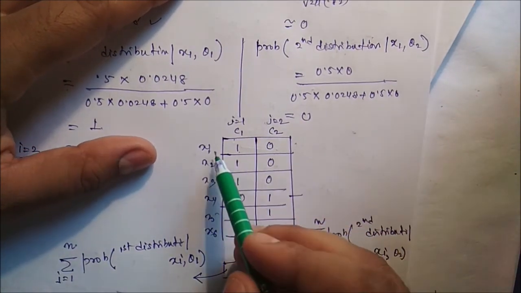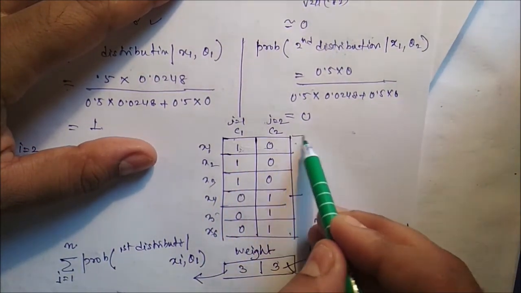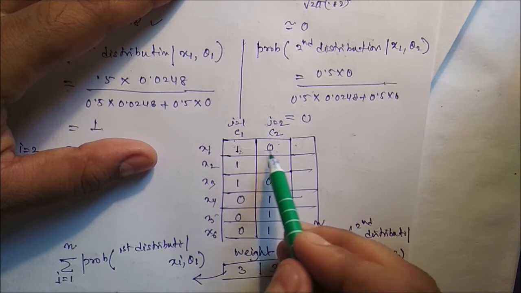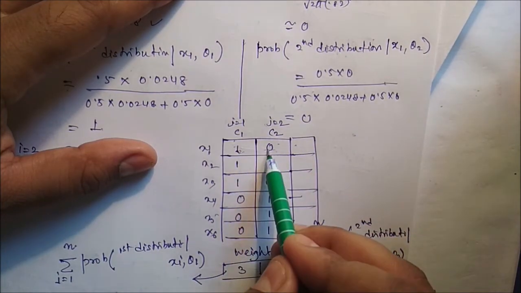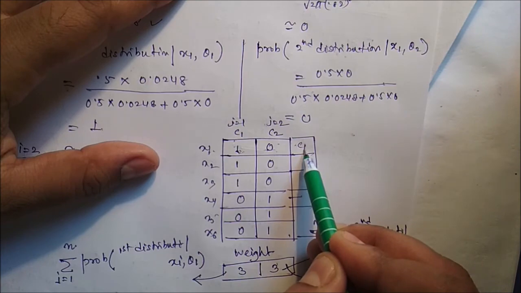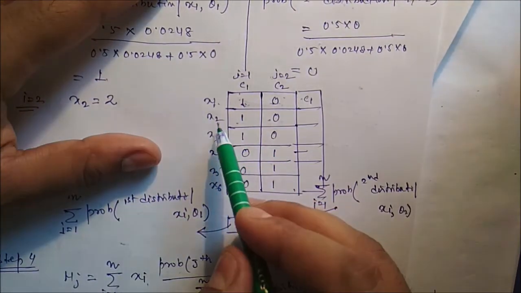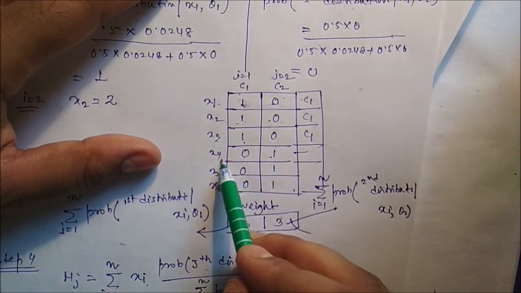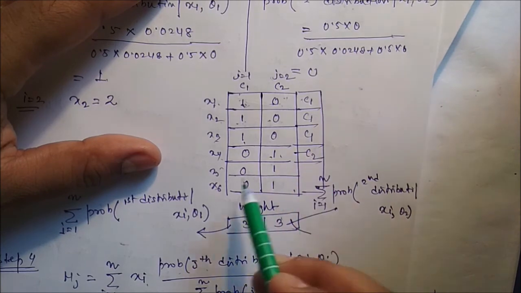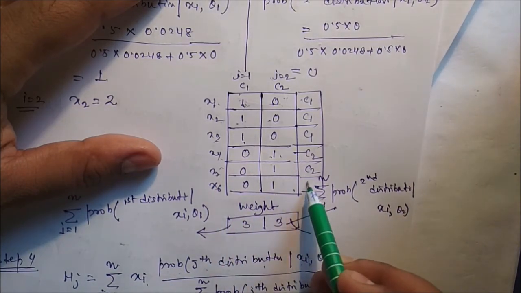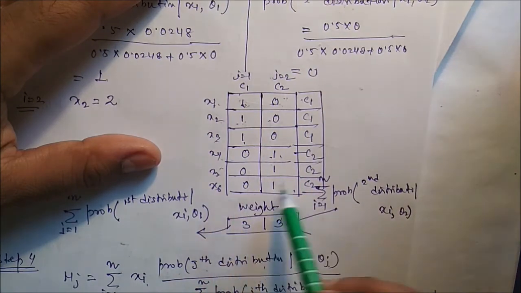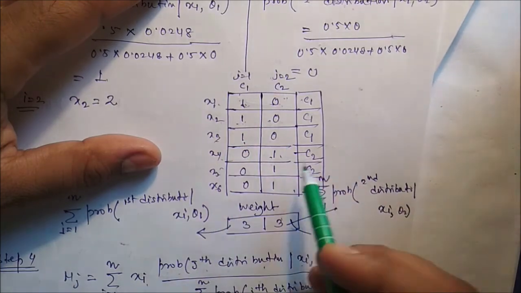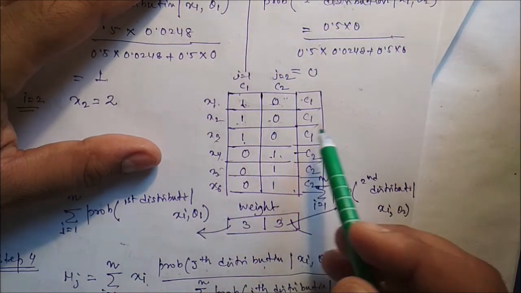If you compare these two values, that value is maximum, greater than this one, that means x1 belongs to cluster C1. Comparing this one, this value is maximum, so x2 belongs to C1, x3 belongs to C1, but x4 belongs to cluster C2. x5 should be C2 and x6 should be C2. We use this weight matrix after the final iteration, so we have to use the final weight matrix to know the cluster number of the given data.